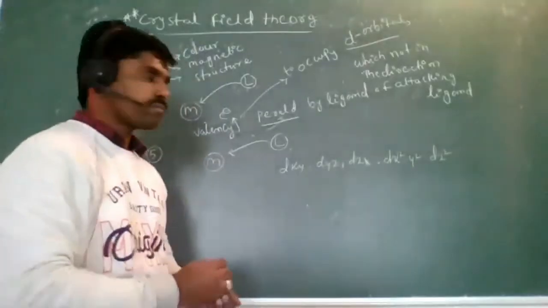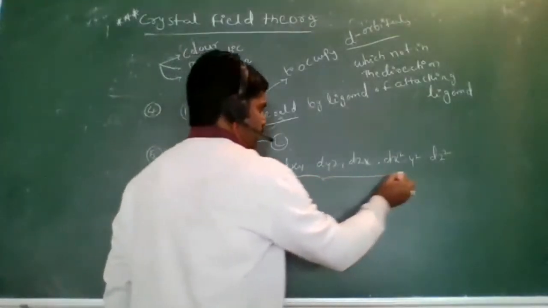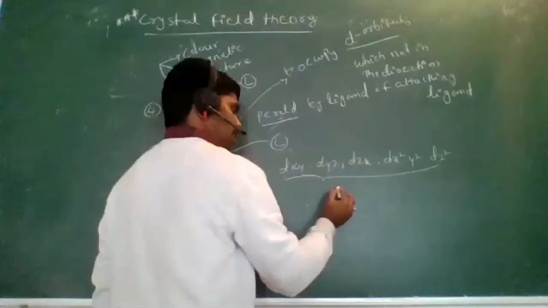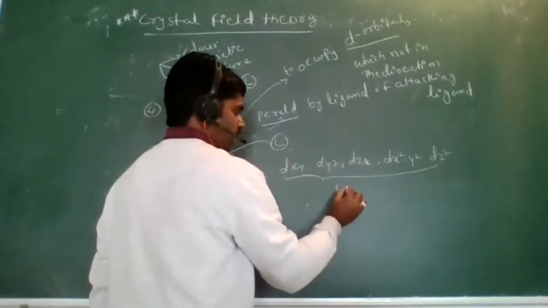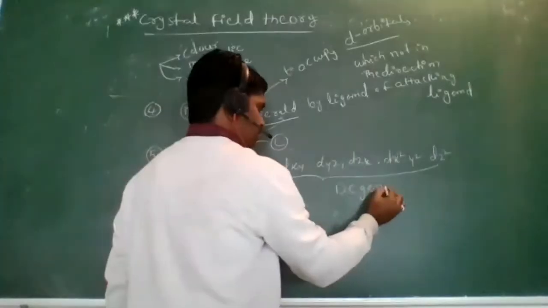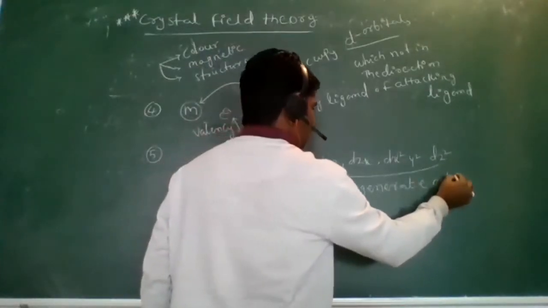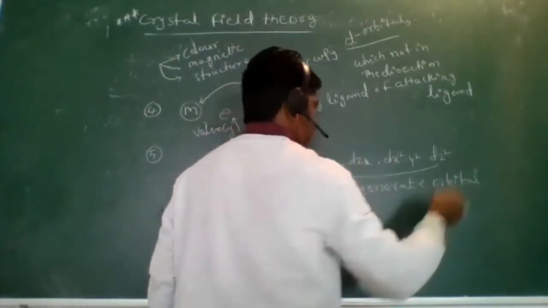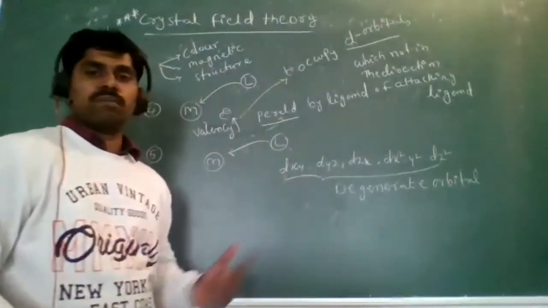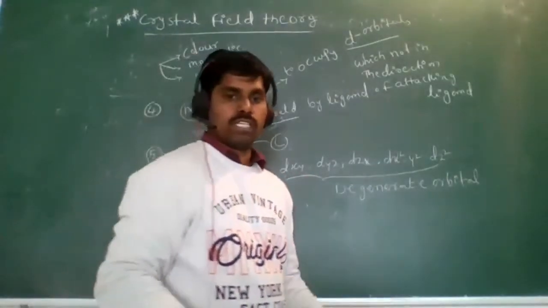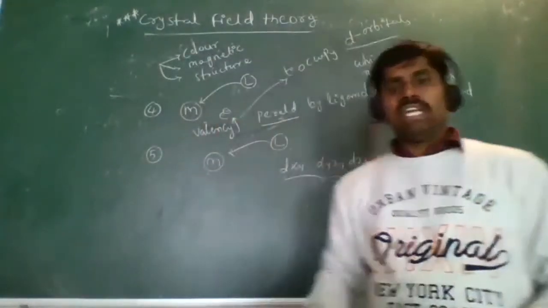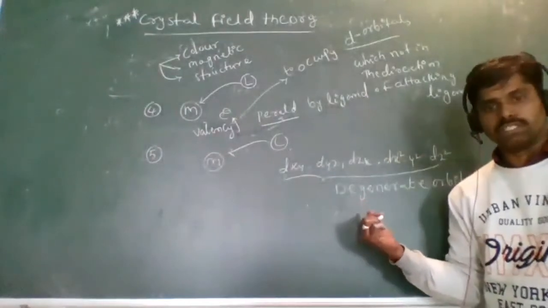Of these five d orbitals, the energy is equal. That's why we call them degenerate orbitals. Of those five orbitals the energy is equal. Is that clear?